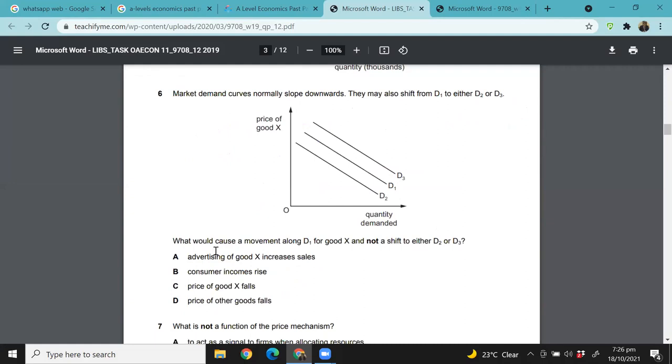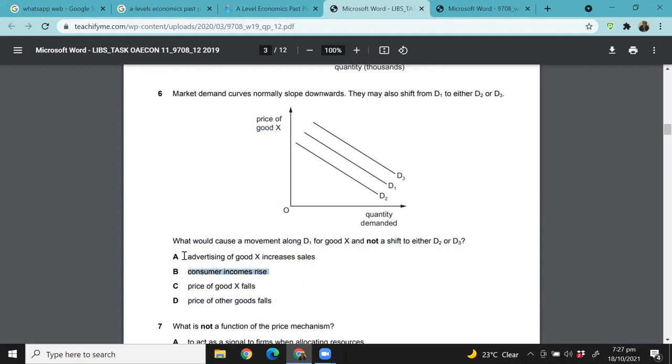The next question says, the market demand curves normally slope downwards. They may shift from D1 to either D2 or D3. What could cause a movement along D1 for good X and not a shift from D2 to D3? What factor causes a movement along the curve? It's the price of the good. When the price of good X changes, that will cause a movement along the curve and not a shift. Price of other goods will cause a shift.